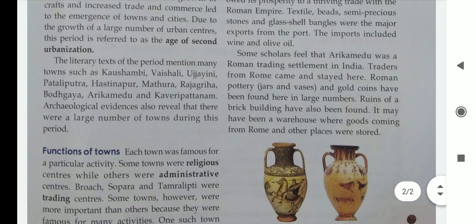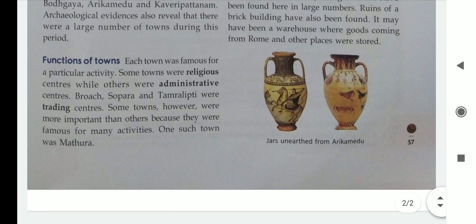Functions of towns. Each town was famous for a particular activity. Some towns were religious centers while others were administrative centers. Broach, Sopara, and Tamralipti were trading centers. Some towns, however, were more important than others because they were famous for many activities.